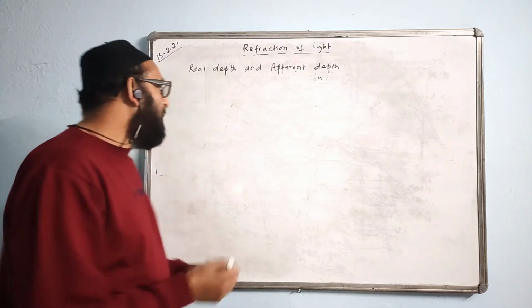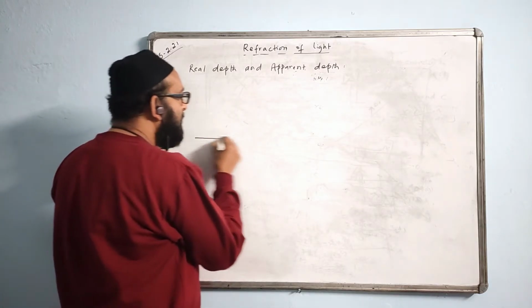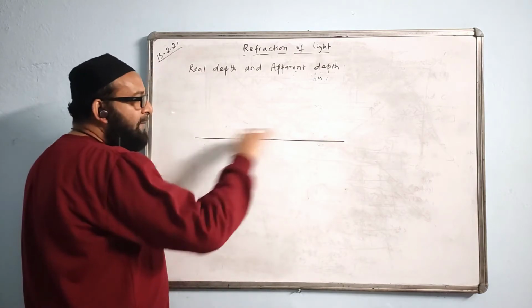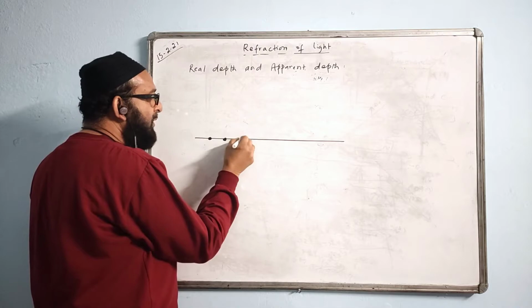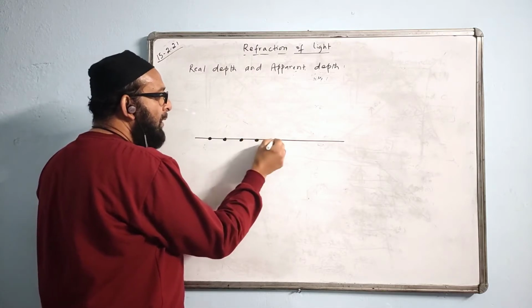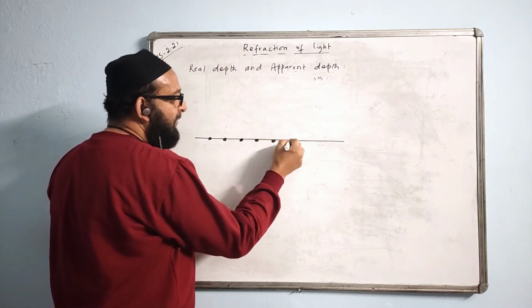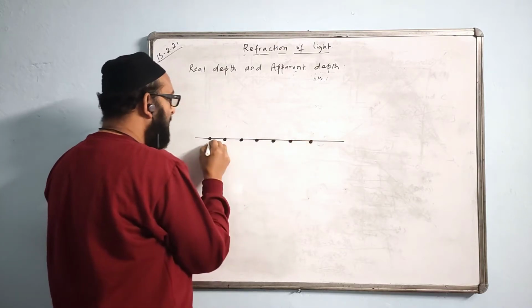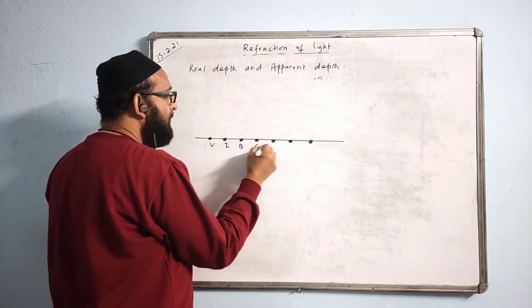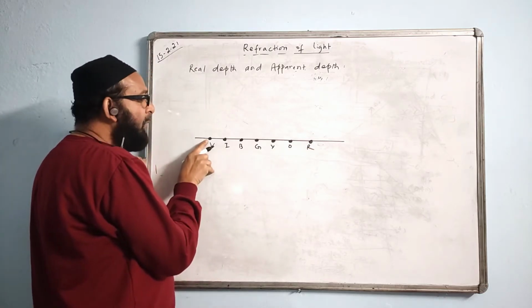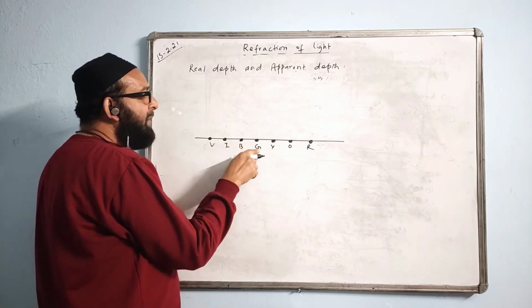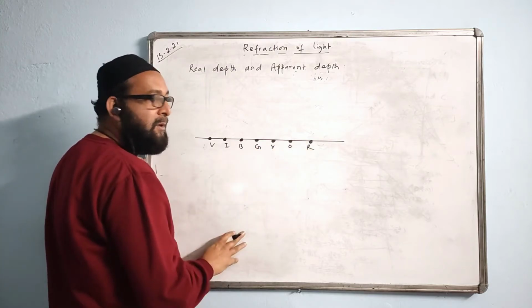Now, suppose one question is there, just think and answer. Suppose we have a piece of paper, and here we have 7 ink spots made of different colors: this is the violet spot, this is the indigo spot, blue spot, green spot, yellow, orange and red spots.